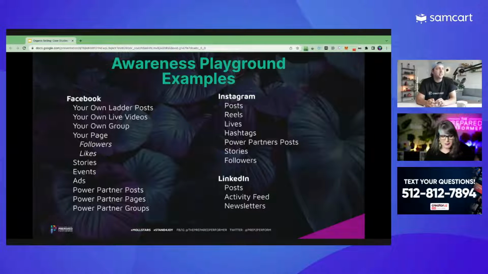Yeah, but that's right. It's like another way of saying an awareness playground, right? I think it would be really hot spot engagement places. You know what I mean? You can engage with people in a lot of ways on Facebook.